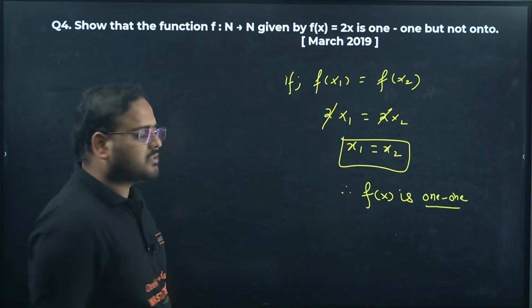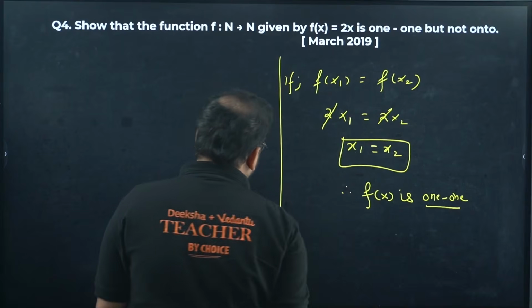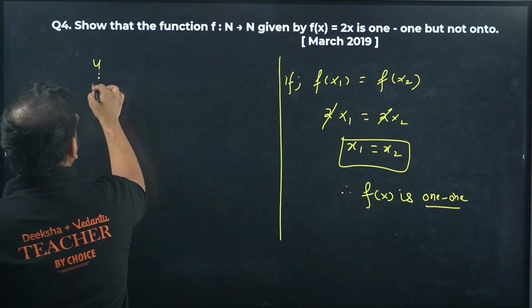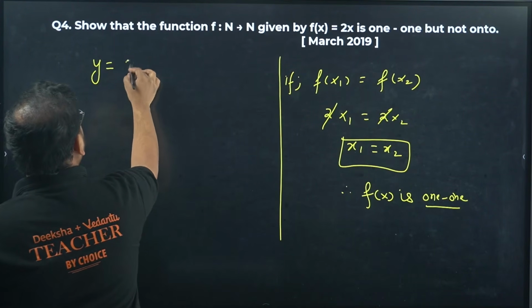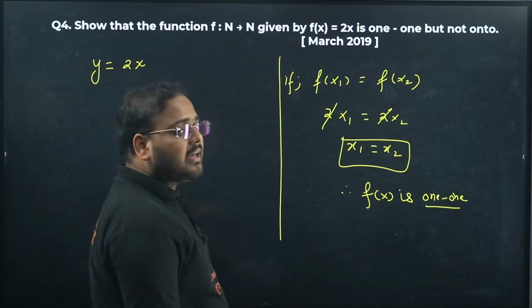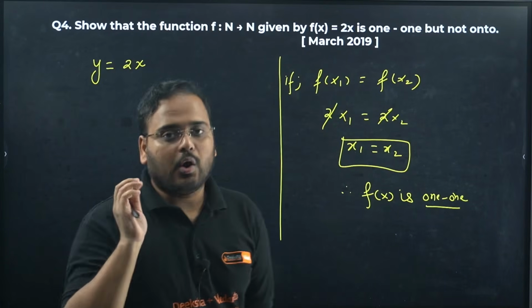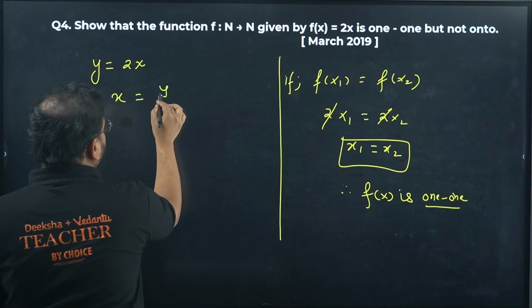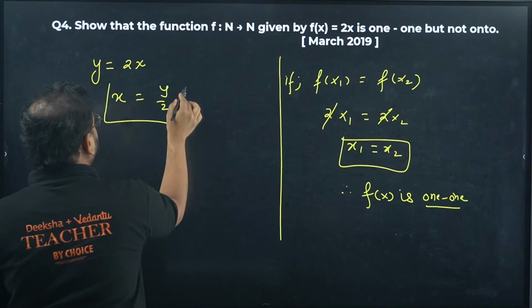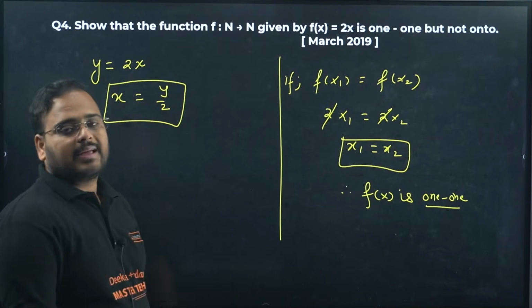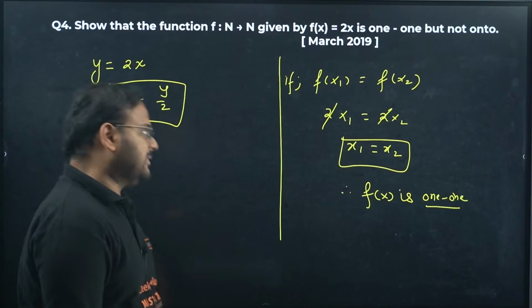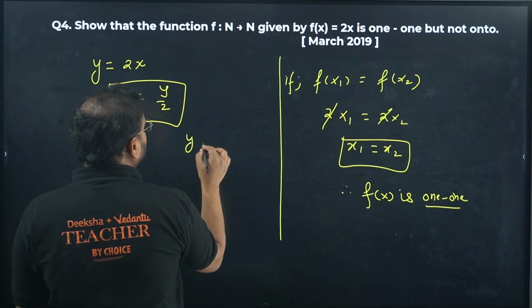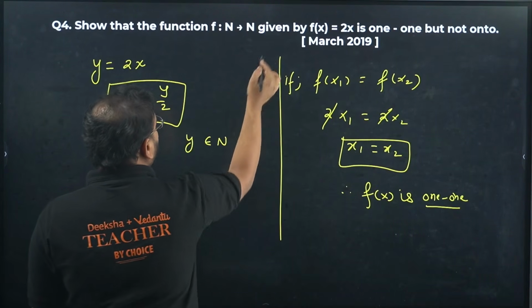What about the onto function, sir? Very simple. Let's check. I always taught you this. Whenever you're dealing with an onto function, write this function with x as the subject of y and find the boundary or the constraint on the variable y. So you get y by 2. You think logically. Can you find a value of x? Means y belongs to what, beta? Natural numbers. How come, sir?